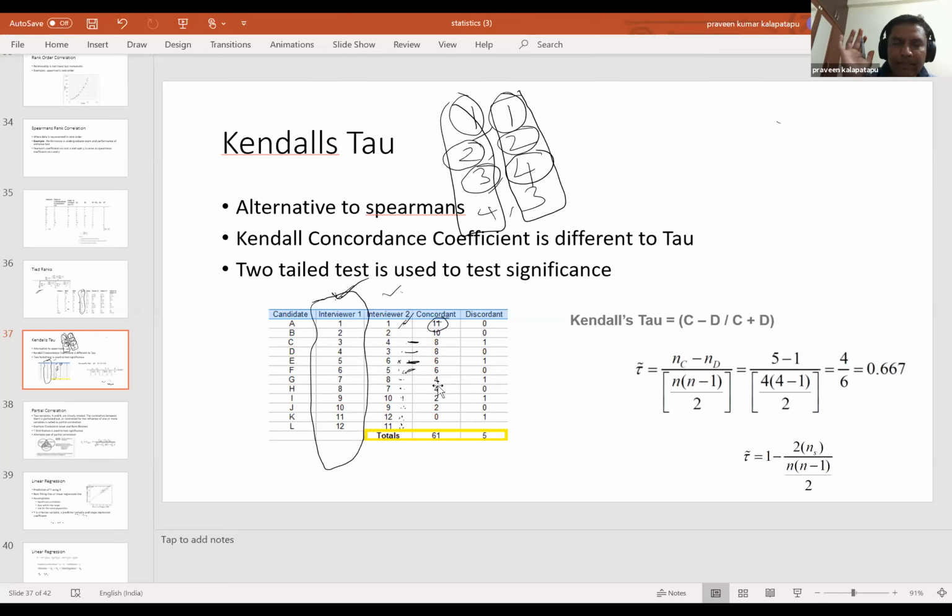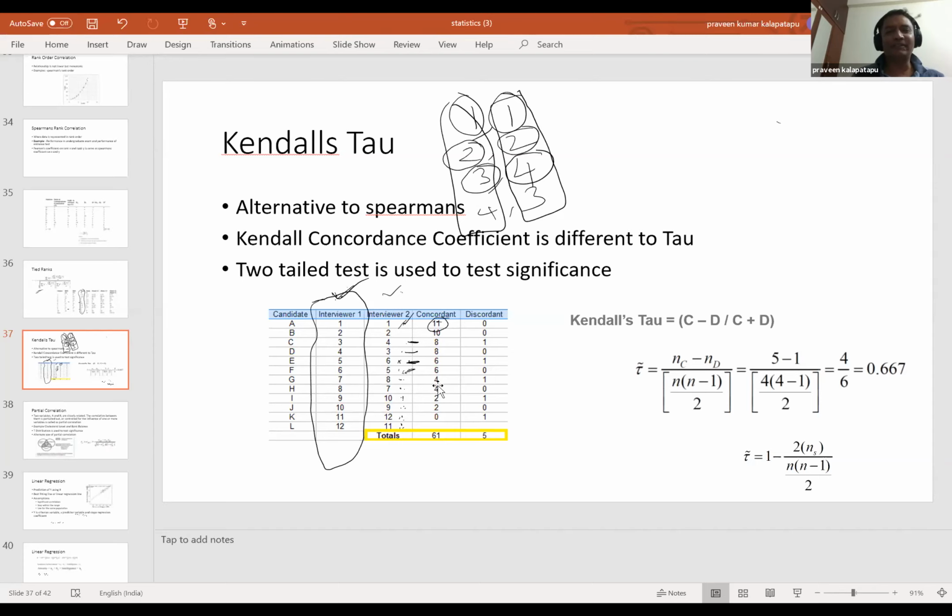So Praveen, basically what we are doing is, concordant is in accordance with the column that has been arranged in ascending order. Perfect. That's right.